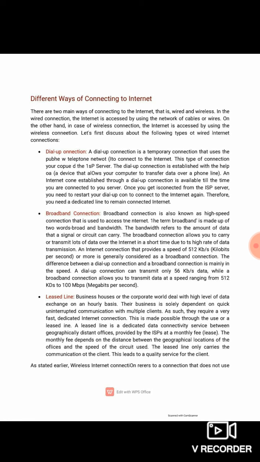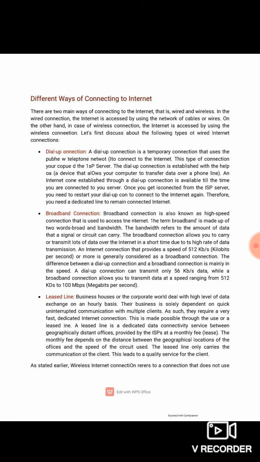For example, each time a user wants to access the internet, he or she has to sign into the network, that is the particular dial-up connection, and after using the internet he or she can log out from the session. That is the dial-up connection.